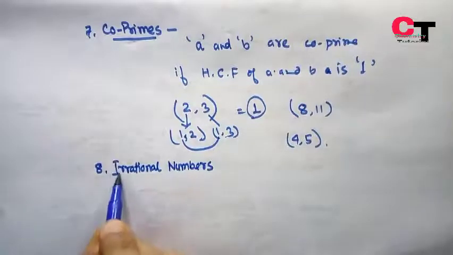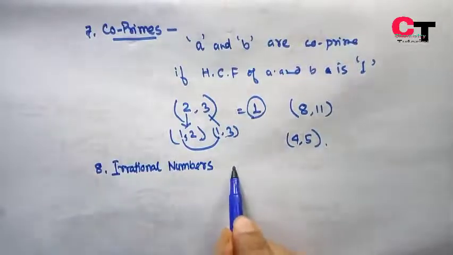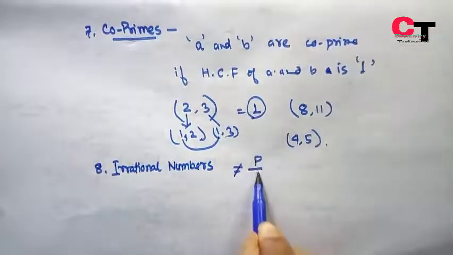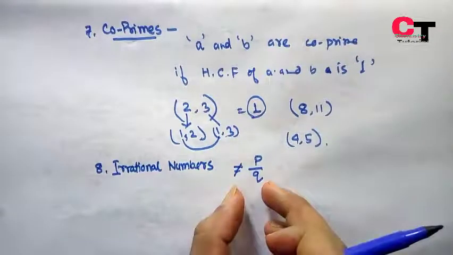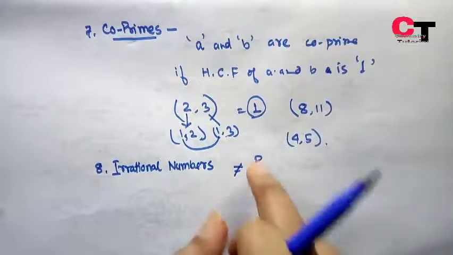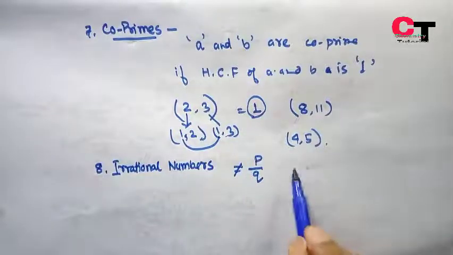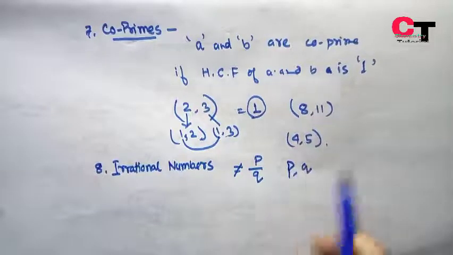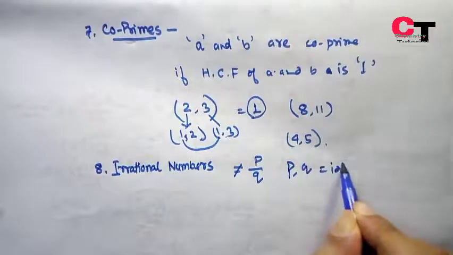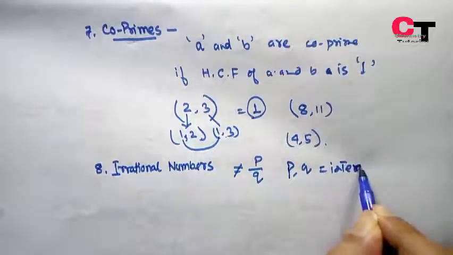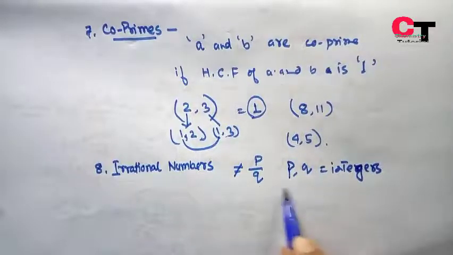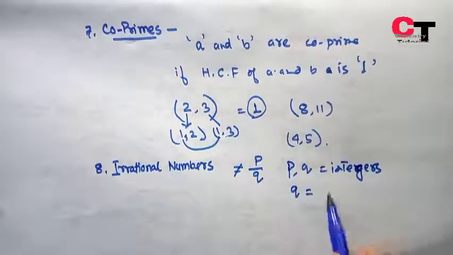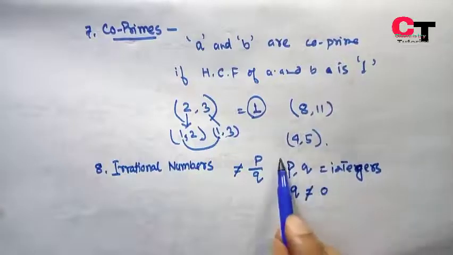These are the numbers which cannot be expressed in the form P by Q, where P and Q are both integers, it can be any integers, and there is also a condition that Q, the denominator, cannot be equal to 0.